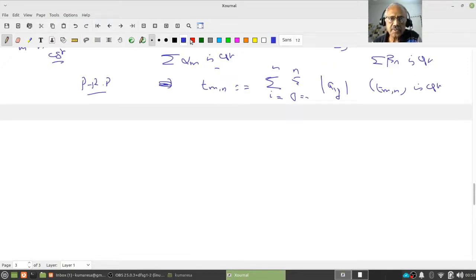So let us start with the proof. Let us assume that the double summation of |a_mn| is convergent.